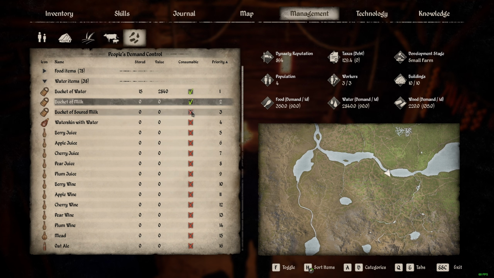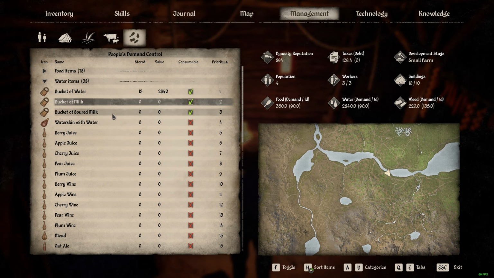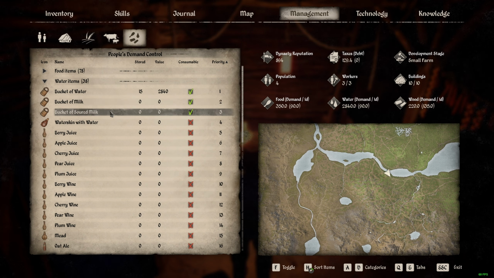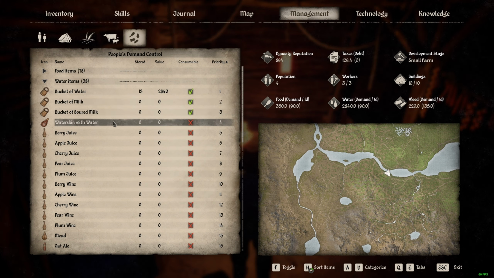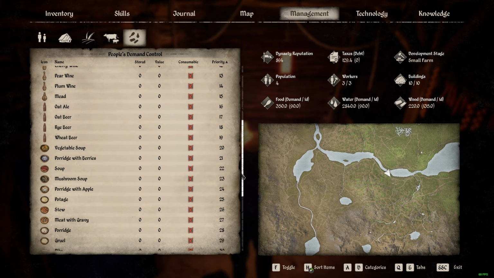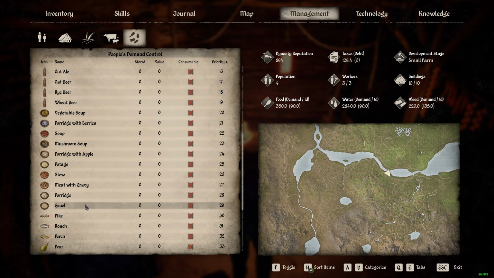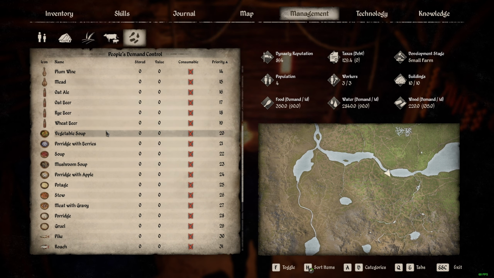Let's say these 3 are check mark, right? So let's say you have no more water one day. Well, they're gonna jump to milk if you have milk. If you have no milk, they're gonna jump to soured milk. If you don't have any soured milk, they're gonna go to water skin with water, etc. So they're gonna go all the way down until you're depleted with anything else you have that gives them water. You understand? So including fish, like partridge, like these kind of things over here, beer, whatever.